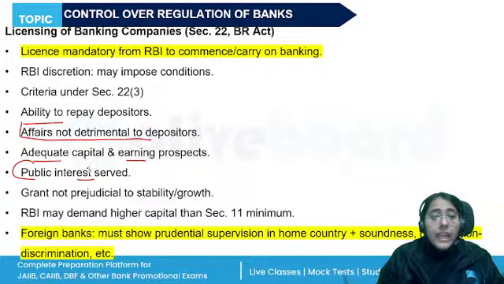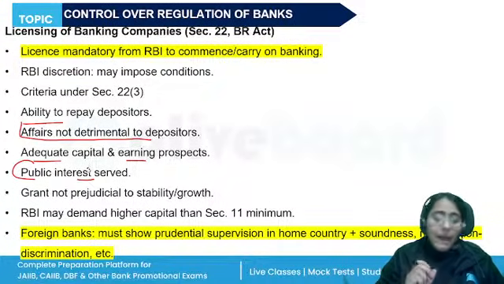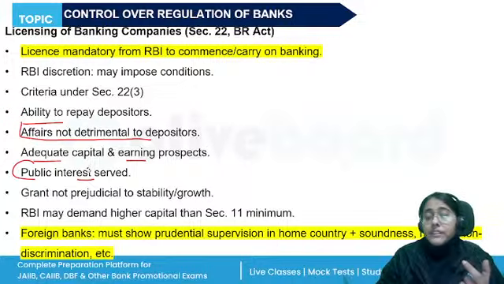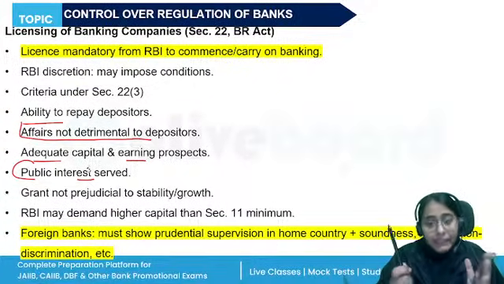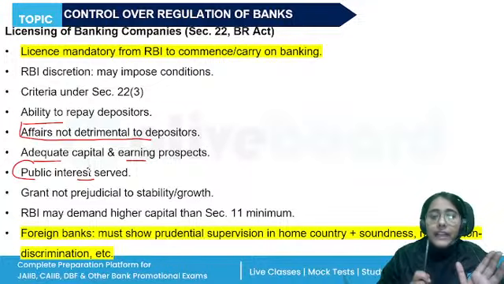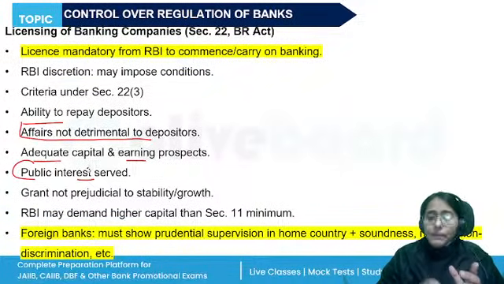Now, Section 11 of the Banking Regulation Act stipulates the minimum capital and reserve requirement of a banking company. RBI has the power to stipulate a higher requirement, right? Whenever the bank applies for the license, RBI can also stipulate a higher requirement. And when RBI is satisfied that the bank has adequate capital structure and earning prospects, only then will they grant the license.